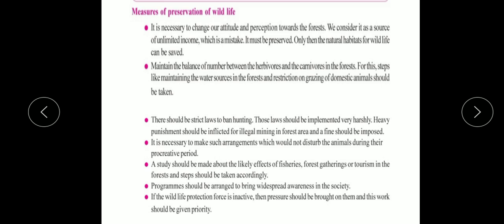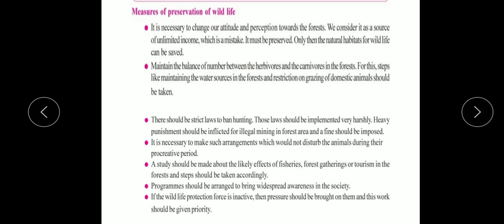Whenever they are producing new life, we should not disturb them. Necessary arrangements should be made to see that human interference, meaning human involvement, does not occur at such a time when they are producing new life. We should not have any involvement over there.